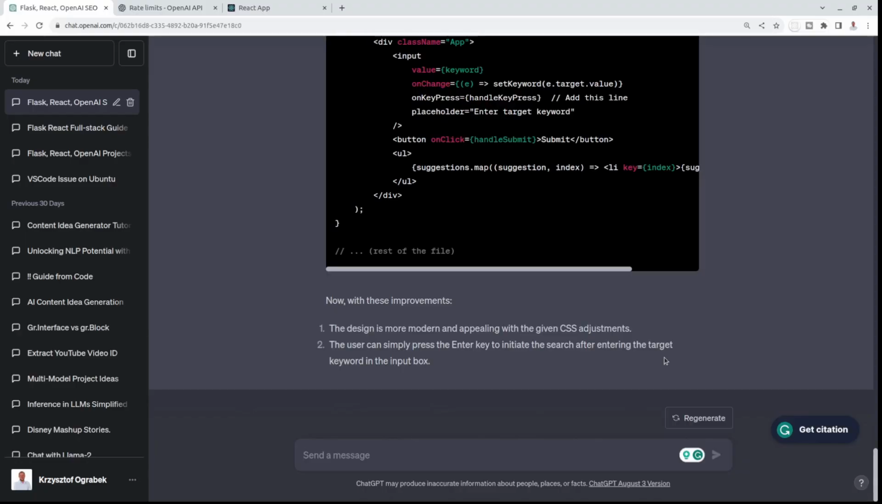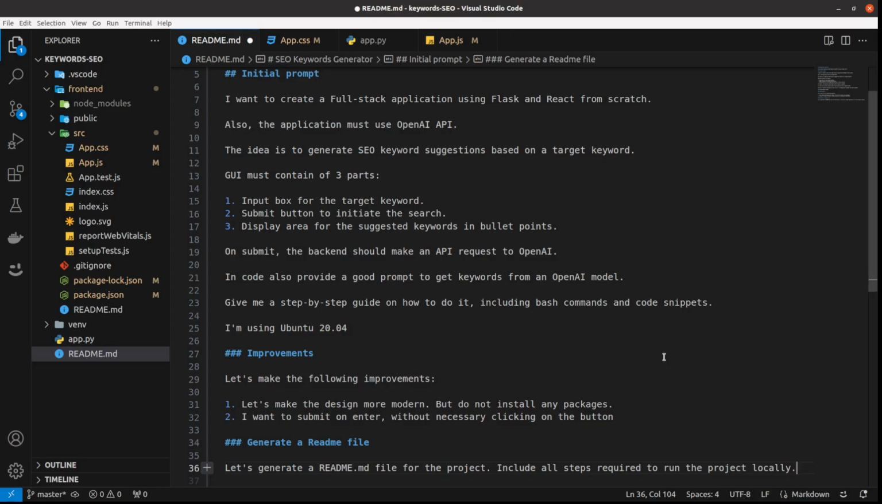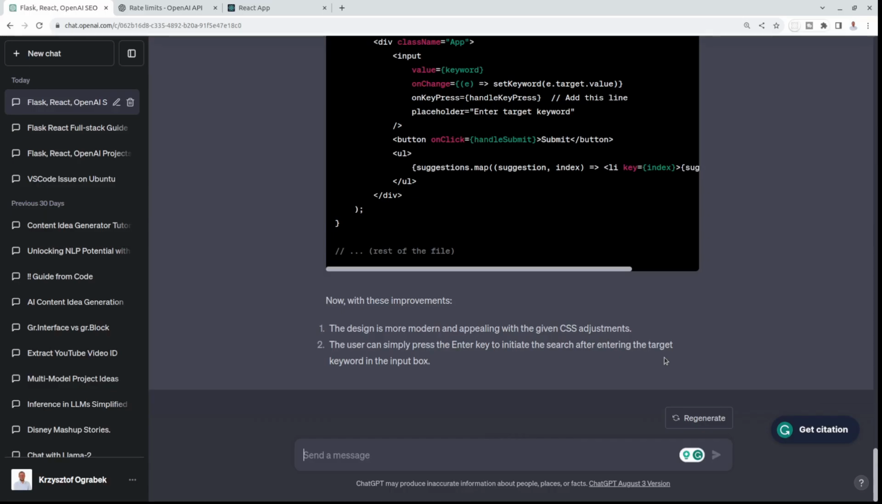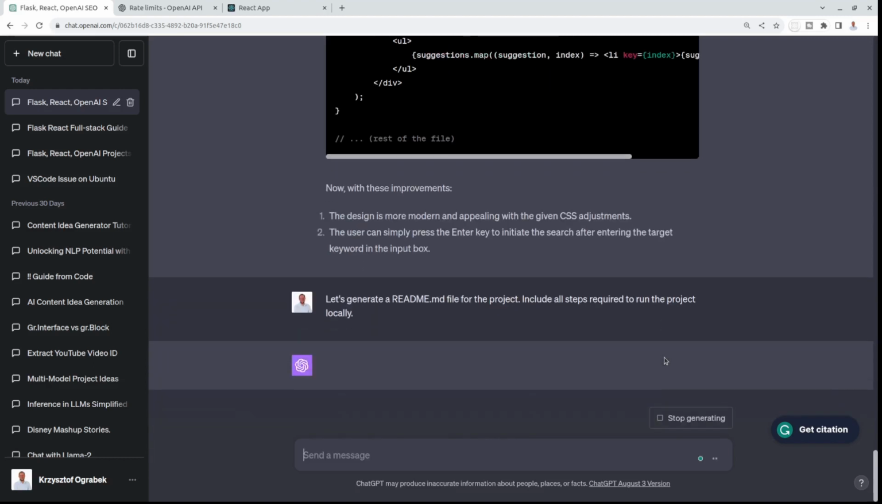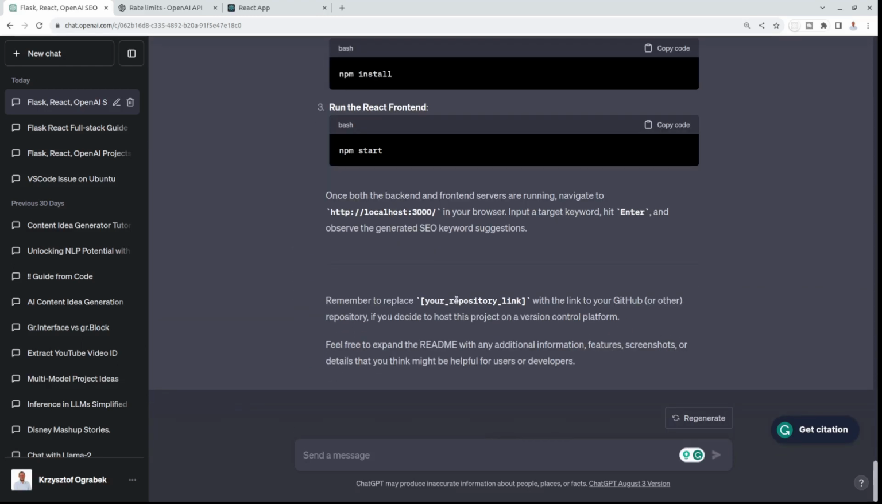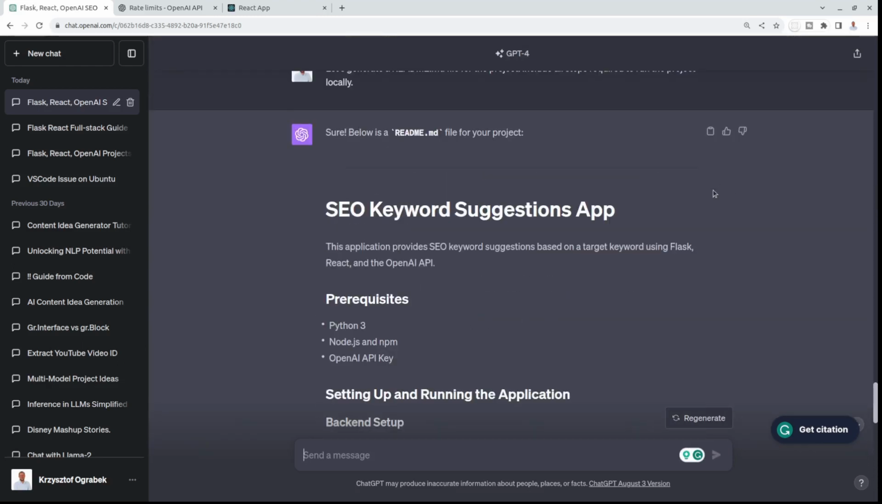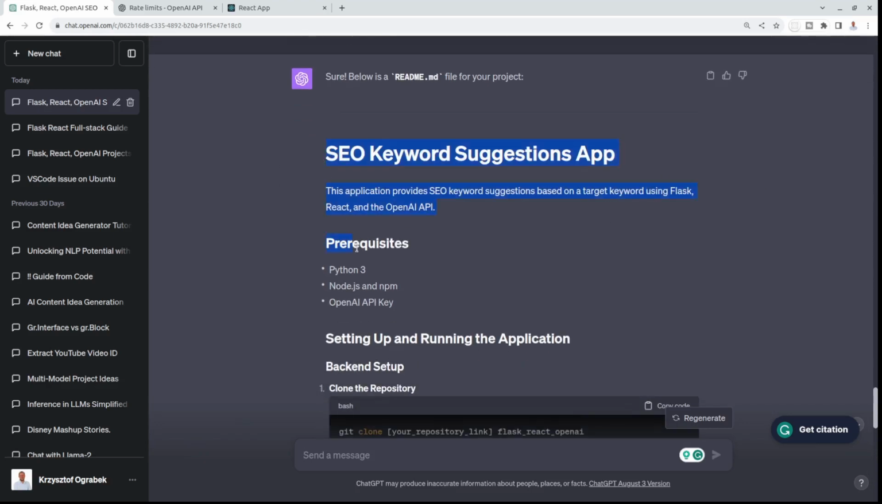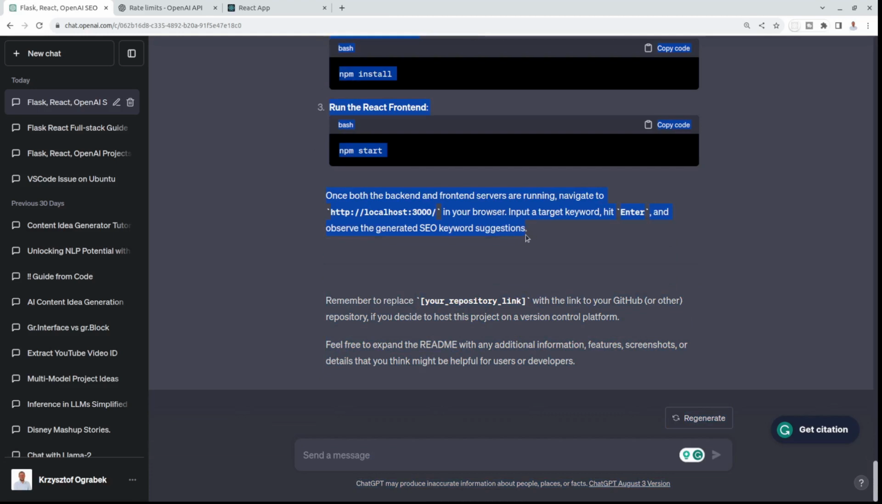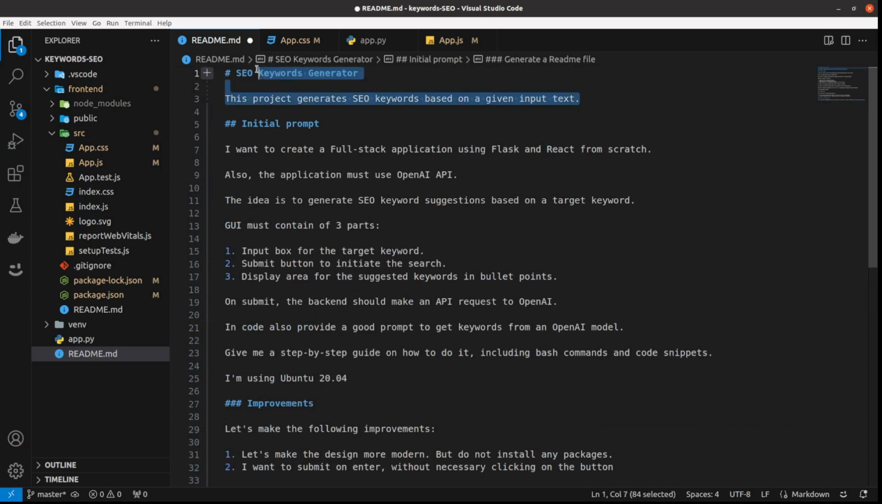Okay, let's do one more thing, which is a huge time saver, and it's kind of the bonus for this video. I wasn't planning to do that, but let's just try to generate a README file for this project. And let's include all steps required to run this project locally. And let's see what it comes up with. Okay, awesome. We've got it. I just copy it. I think that's where it ends. And copy and replace it.